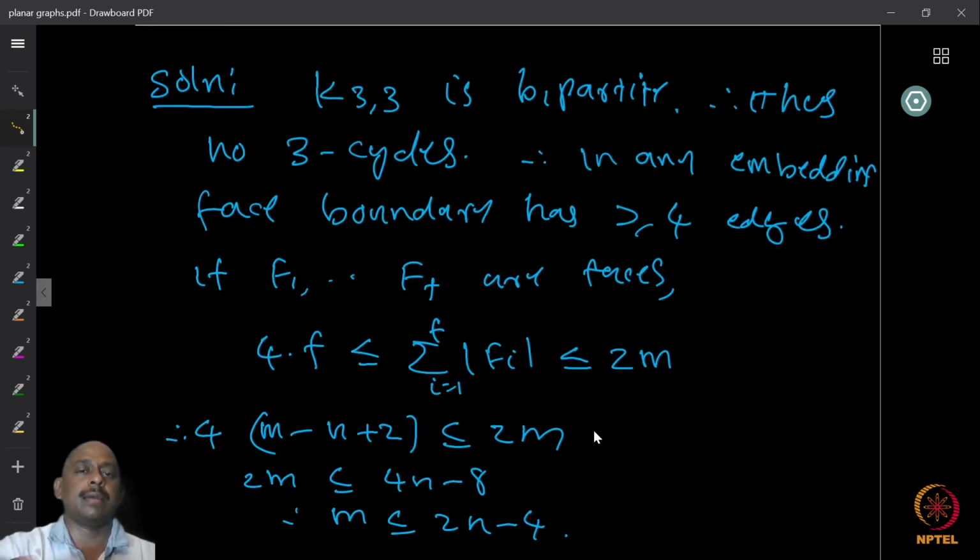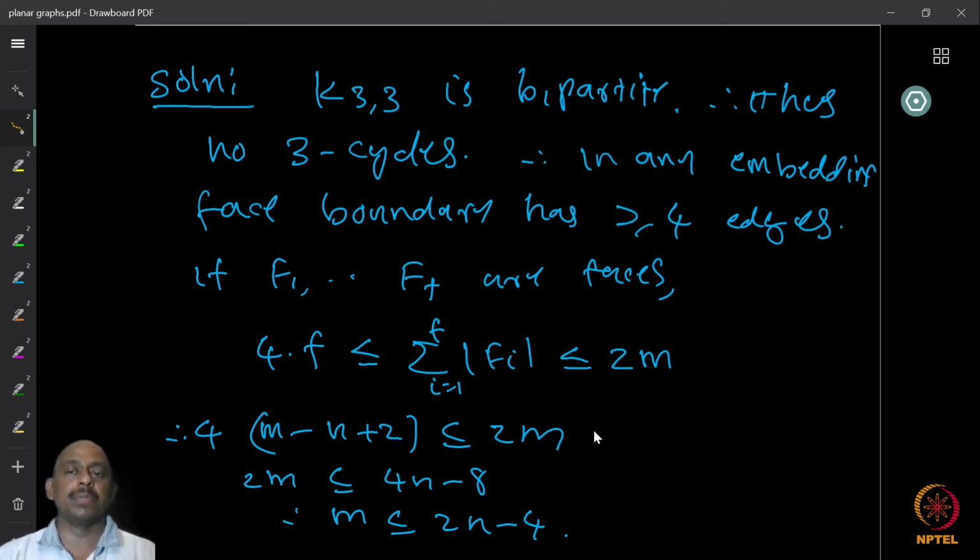Okay, here is a different approach. You have the graph K33, but K33 is a bipartite graph. It's a complete bipartite graph. Now, a bipartite graph has no odd length cycle, so therefore K33 has no 3-cycles.